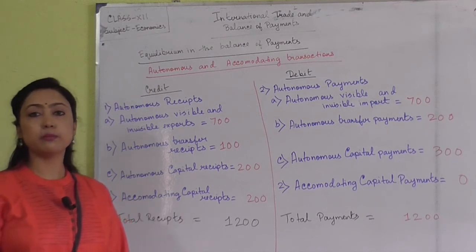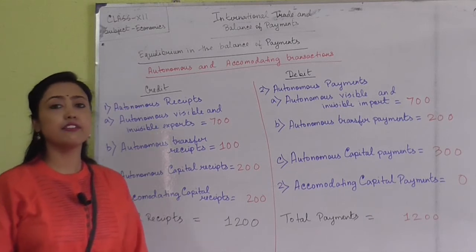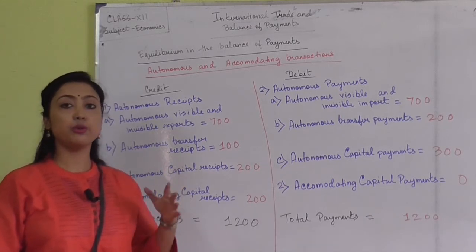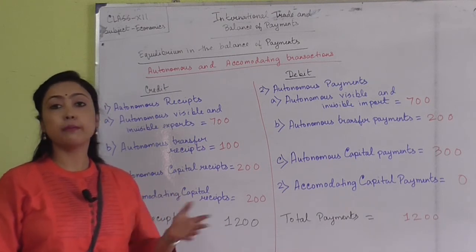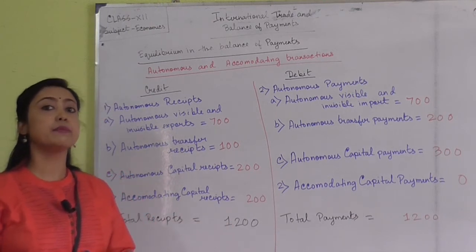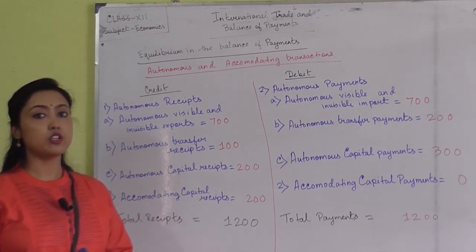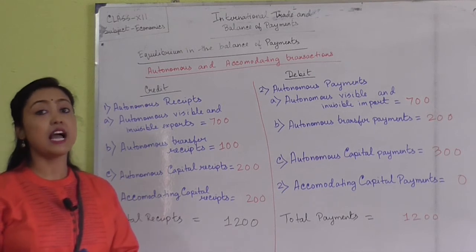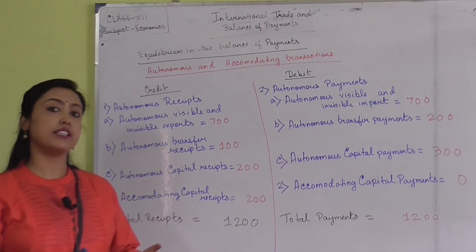Now in case of autonomous payment, what happens whenever a firm takes an individual decision, that is, if the firm exports to any foreign country, or imports from any foreign country? It may increase the receipt or it may increase the payment, depending on the value of export and the value of import. If export is greater than import, then what will happen? It will create a surplus, or the receipt will be greater than the payment. And if import is greater than the export, then what will happen? Payment will be greater than the receipt.